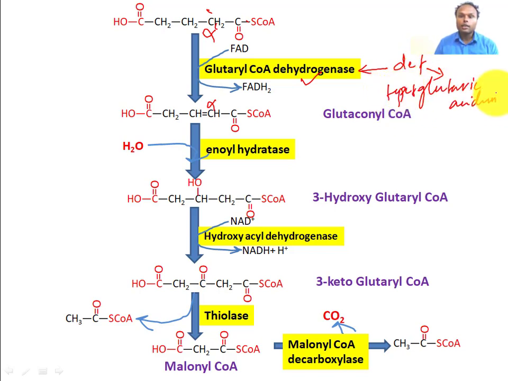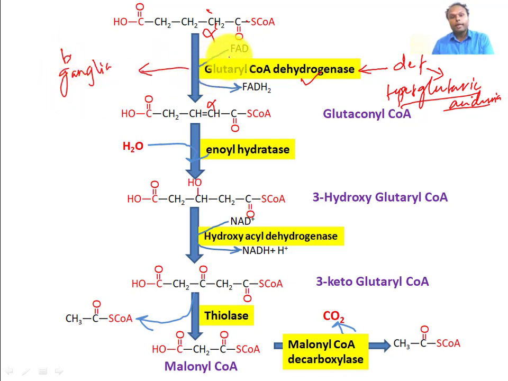This is an autosomal recessive condition. In this condition, the basal ganglia of a baby will be involved. So the baby will have athetoid movement, chorea type of movement, the movement that we see in Huntington's disease. So this enzyme deficiency causes a rise in glutaric acid. That is why this is called glutaric aciduria.